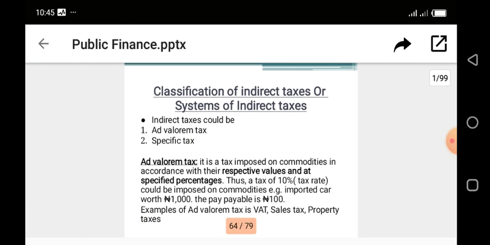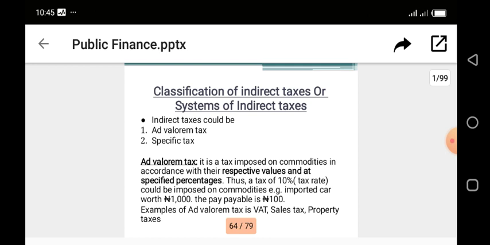Now quickly, let's look at the classifications of indirect tax or the system of indirect tax. There are two ways government can collect this tax. The first is called the ad valorem tax, and the second is called the specific tax. So these are the two systems on ground.